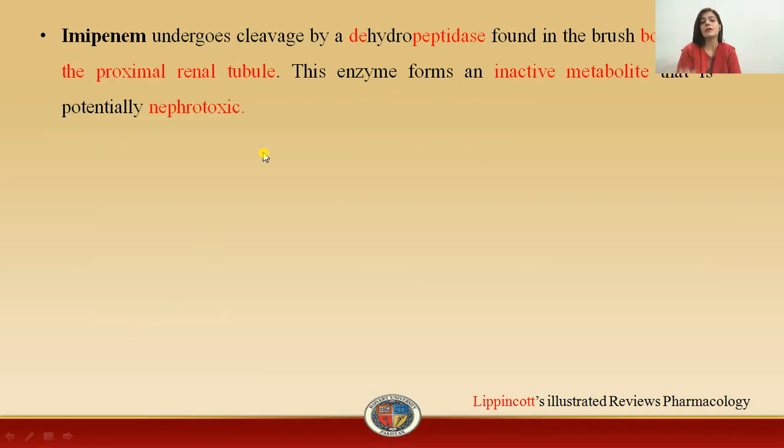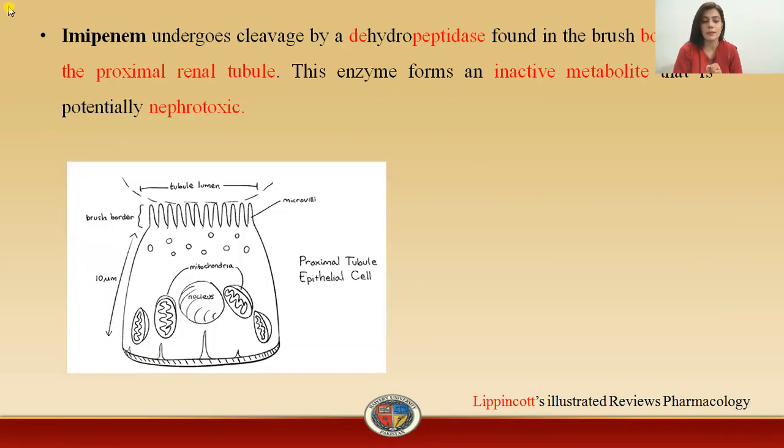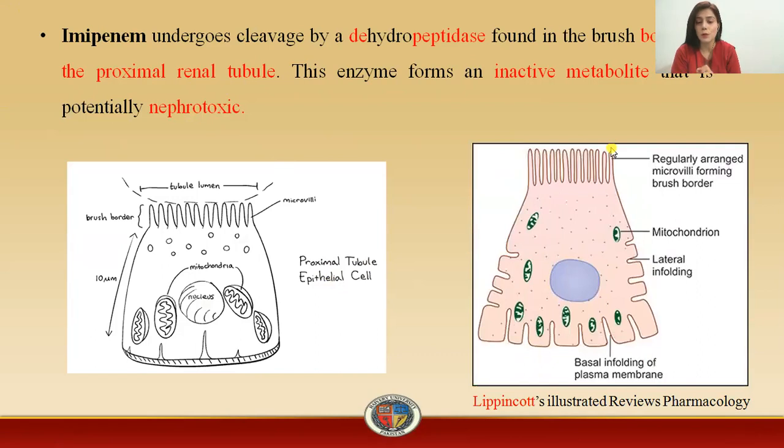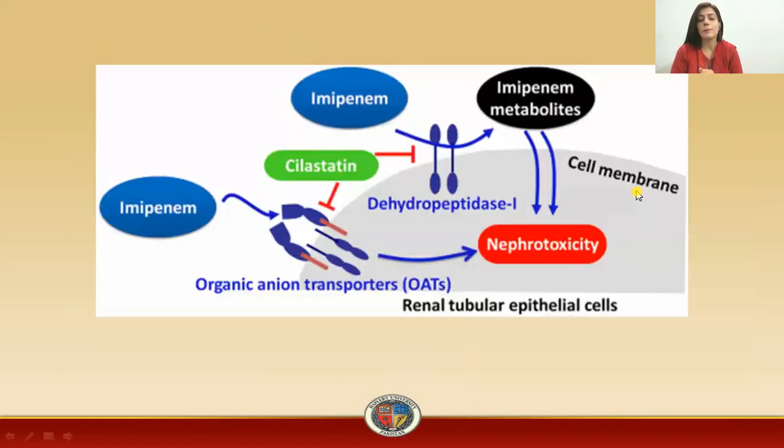Now, where is the drug metabolized in the renal system? It is metabolized in the brush border of the proximal convoluted tubule. Here is the diagram representing the proximal tubule epithelial cell. And what is the brush border? This is representing the brush border: regularly arranged microvilli, finger-shaped villi. And from this brush border, there is metabolism of the drug by the enzyme dehydropeptidase.